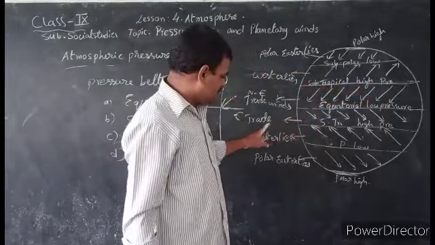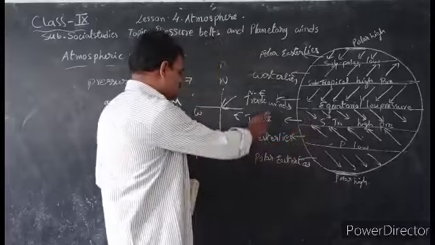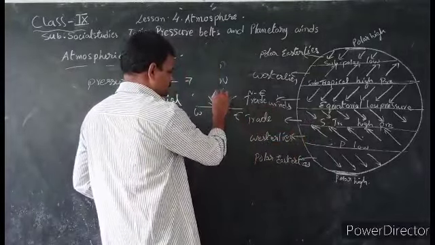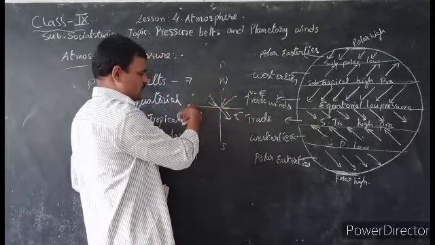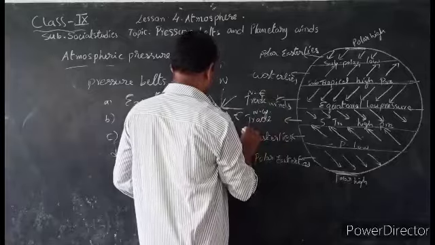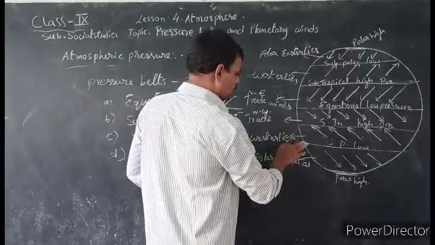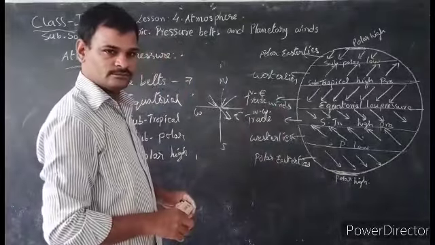If you observe the trade winds in the southern hemisphere, they start from the northwest, so they are called northwest trade winds.